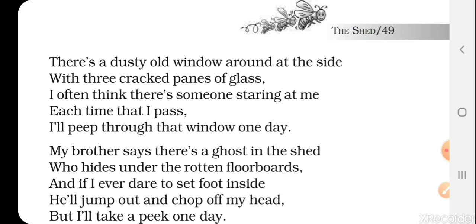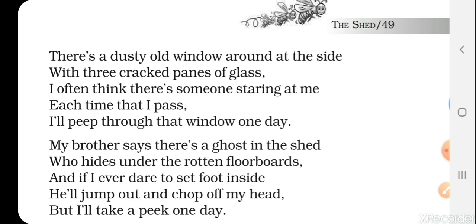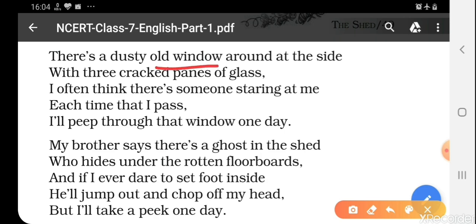So here the small child is giving the description of the shed. Okay. So he is saying that around at that side, near the door, there is a dusty old window. Means there is an old window and that is dusty, means that is full of dust. क्योंकि वो बहुत दिनों से बंद है shed. They are not using it and no one is living there. That's why the window is dusty. Okay, with 3 cracked panes of glass. And that window has glass panes and the 3 panes of glass are cracked. और 3 glass उसमें से टूटे हुए हैं.